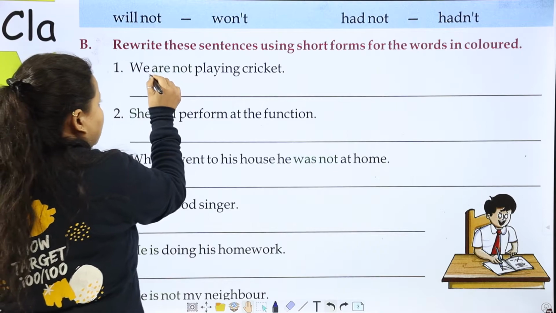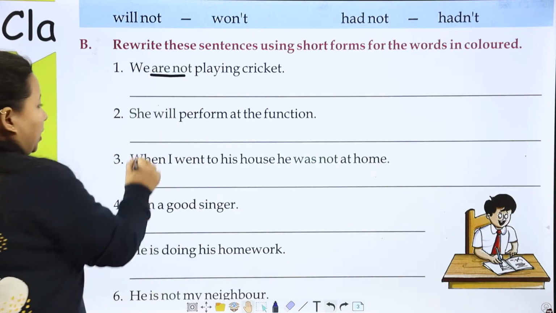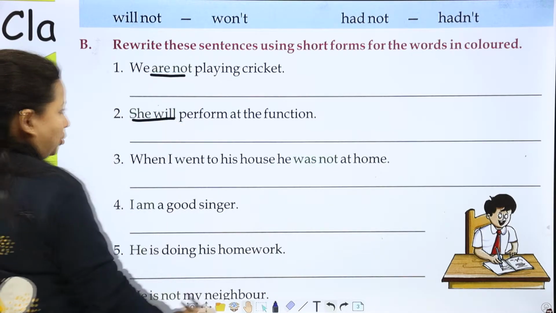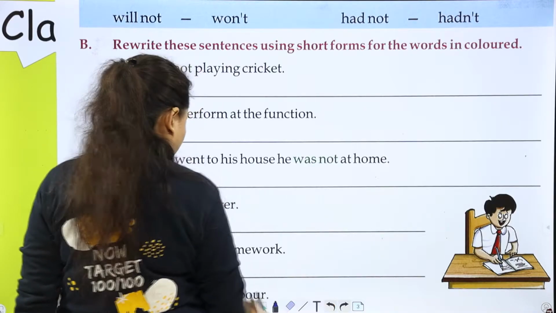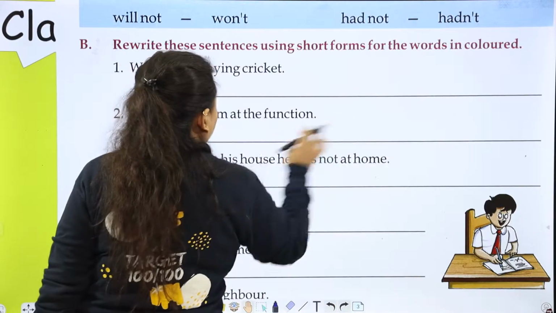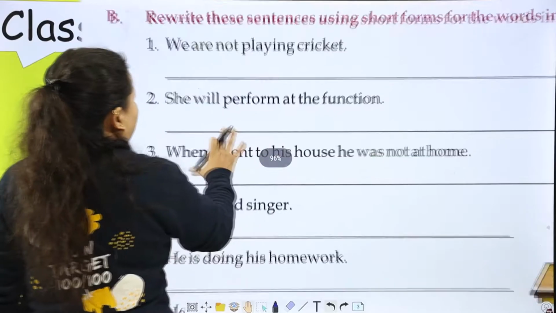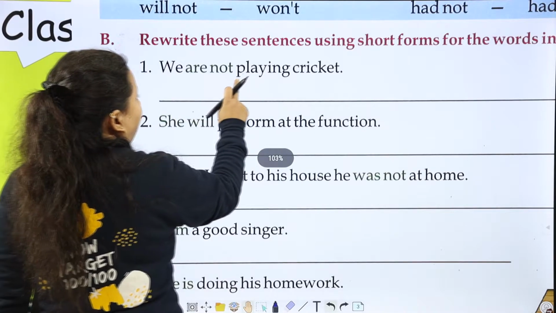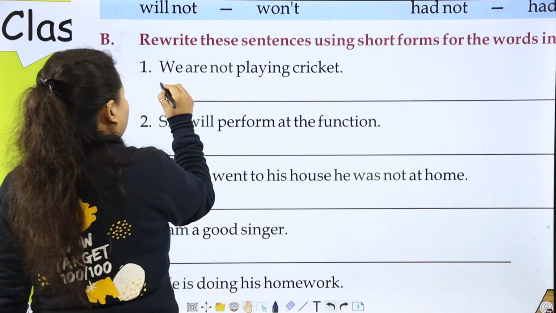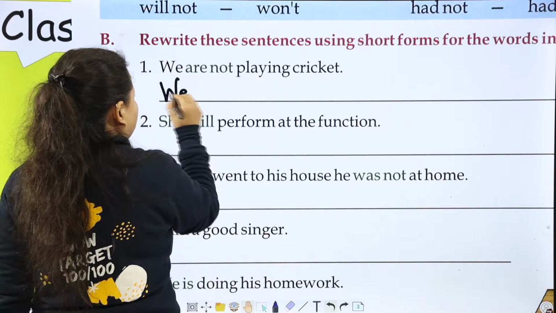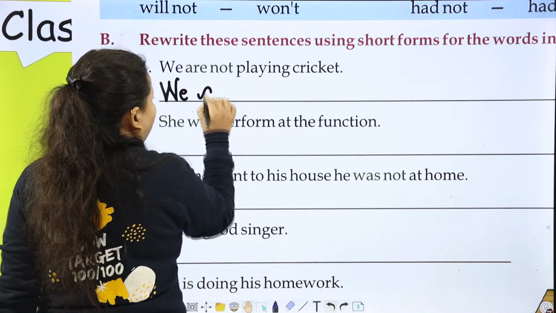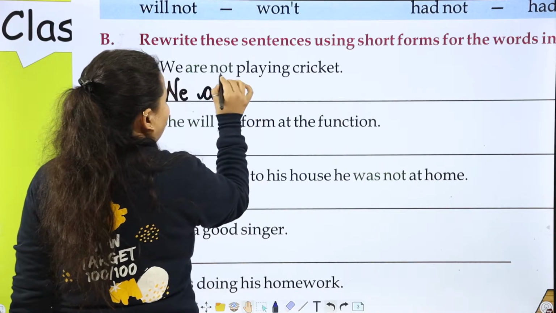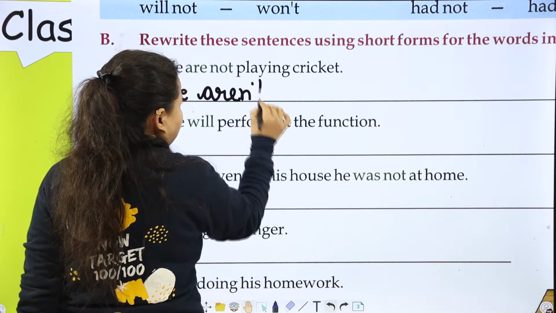Now rewrite these sentences using short forms for the words in color. जो भी words यहाँ पर colored वाले हमें उन्हें short form में change करना है. Okay? So we are not playing cricket. We are not, so aren't.